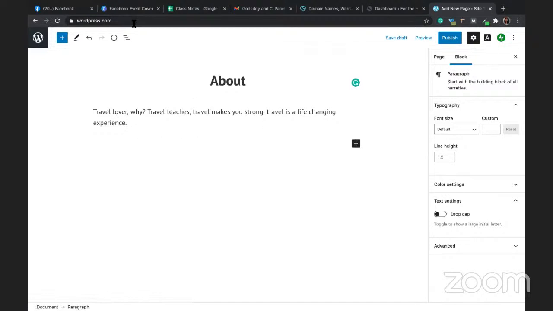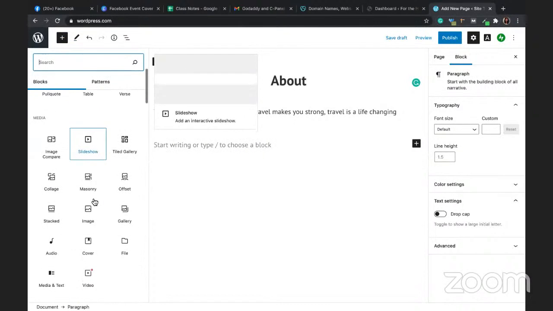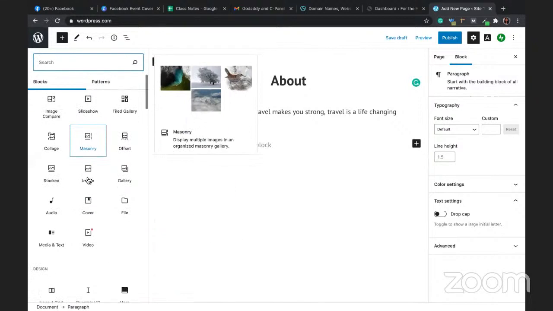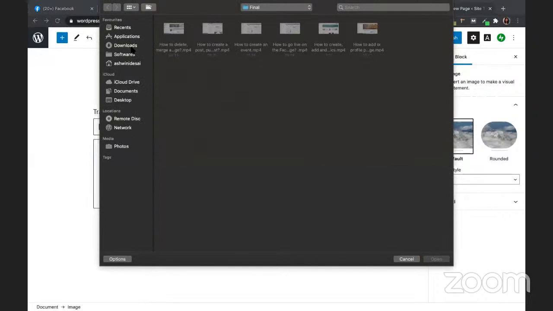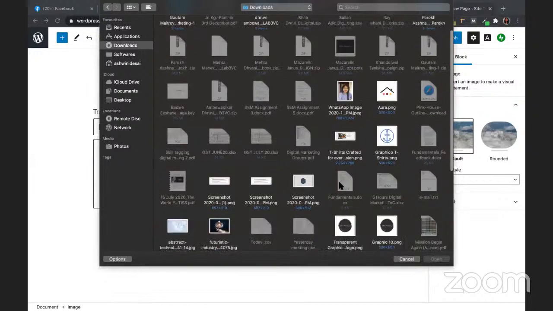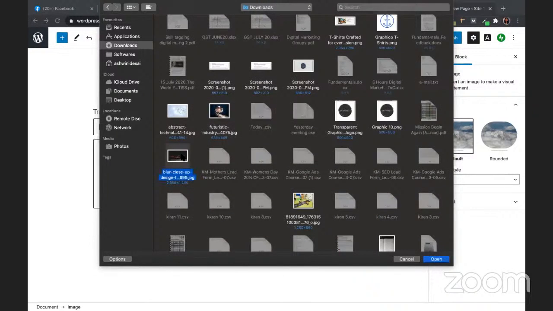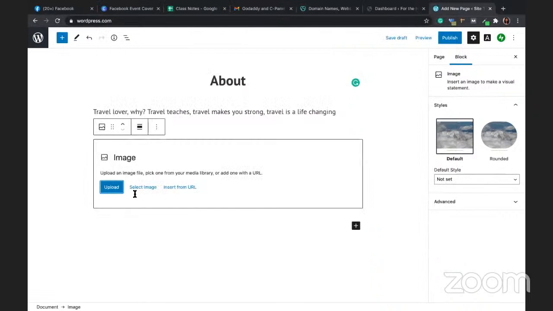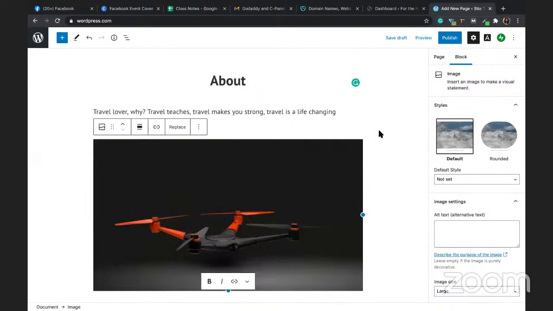Okay, so something I'm writing like that. If I wanted to add an image over here, so here is a plus sign. I can click on this plus sign. Then I have to find the image widget in this, or you can call it a block. We call it block over here. Click on this. Now here is the image option. So I will upload the image. So let's see, I'm just uploading this one for now. Like that, you can add an image on a page.